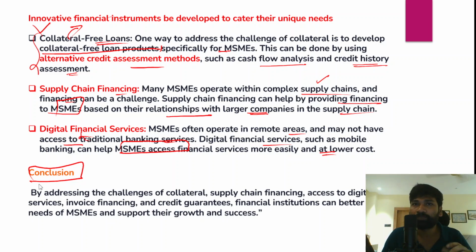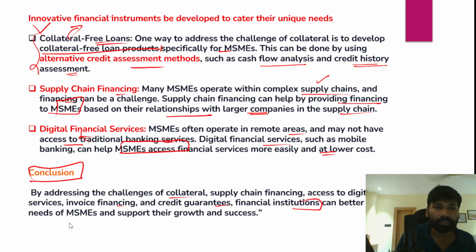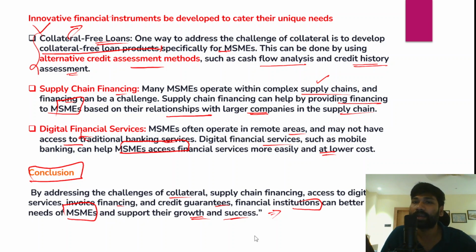And we need to write a brief conclusion mentioning how we can revive these MSMEs, having addressed the demand of the question. By addressing these challenges of collateral, supply chain financing, access to digital financial services, and other things such as invoice financing and credit guarantees, financial institutions can better serve the needs of the MSMEs and support their growth and success, and that will in turn contribute to the inclusive growth and development of the Indian economy,